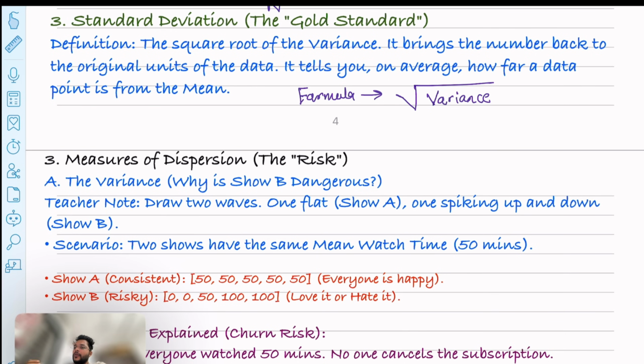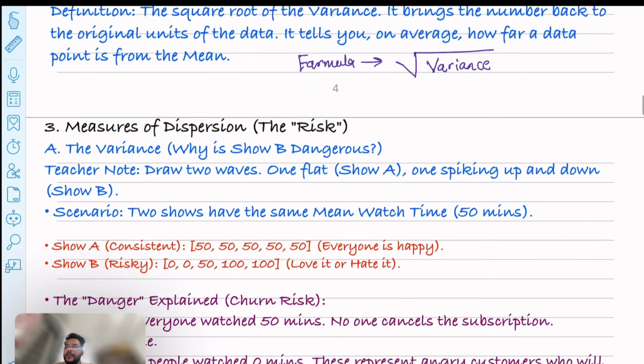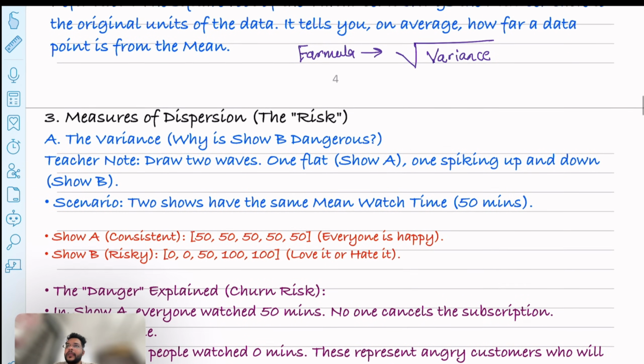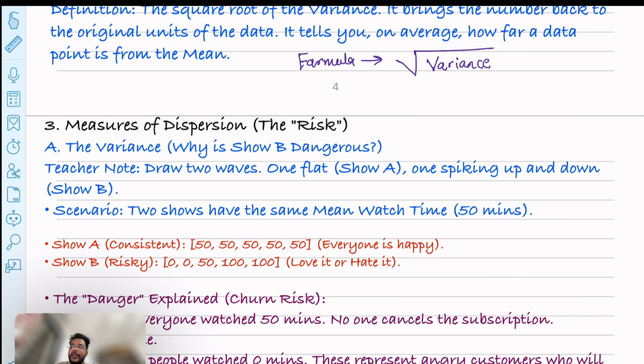So why is the mean, or this central tendency, not enough for us? Let's see this with show A. Let's say every user is watching show A, so everyone is watching for 50, 50, 50, 50, 50 minutes. So everyone is happy, right?